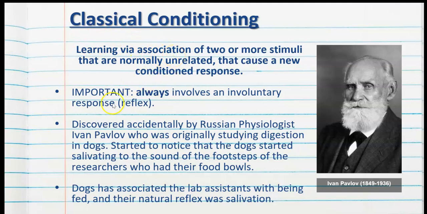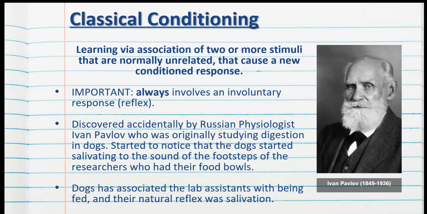So classical conditioning was discovered accidentally by Russian physiologist Ivan Pavlov, who was originally studying digestion in dogs. Now he started to notice that the dogs started salivating or drooling to the sound of the footsteps of the researchers who had their food bowls, rather than the actual food itself when placed in front of them.